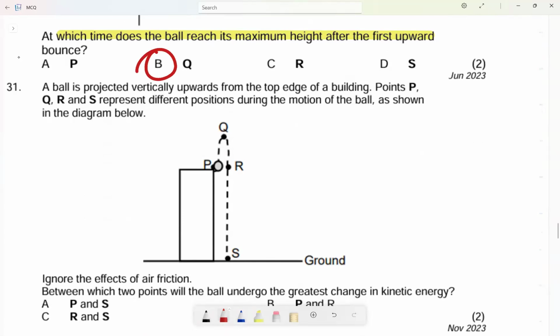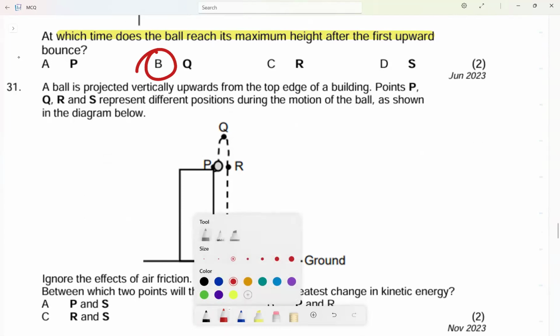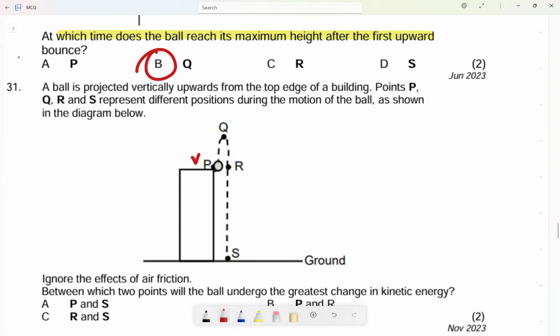Last one. A ball is projected vertically upwards from the top of the building, points P, Q, R, and S. Now I want to tell you something. Here, the velocity is 0. Whatever the velocity is here, at R it is negative V, the same magnitude because it is returning to the same position, but in the opposite direction. Here we'll have negative V max. This is the maximum velocity. So they are asking us,